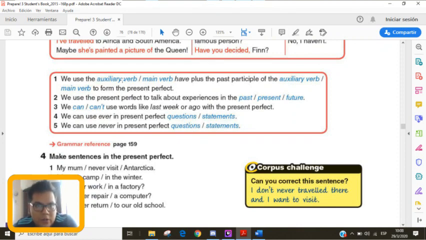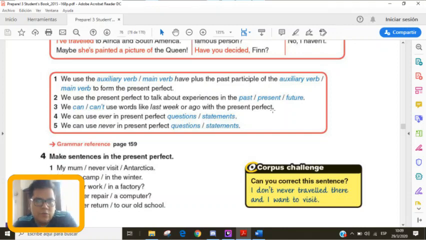So remember, we use the auxiliary verb have plus the past participle of the main verb to form the present perfect. Number 2, we use the present perfect to talk about experiences when? In the past, the present, or the future. Remember, I was explaining that something happened in the past. Okay, so the past. Number 3, we can or cannot use words like last week or ago with the present perfect.